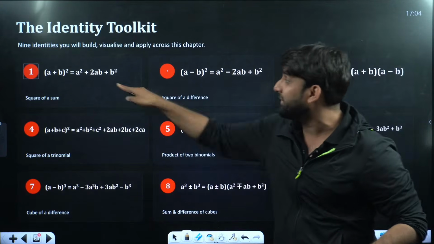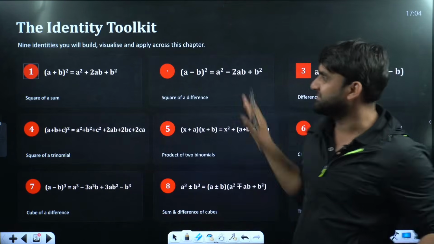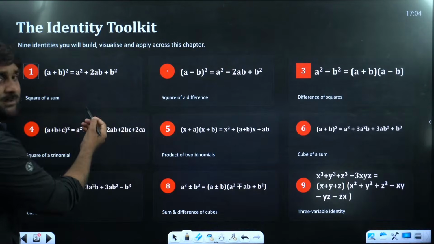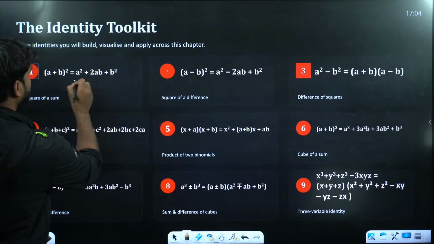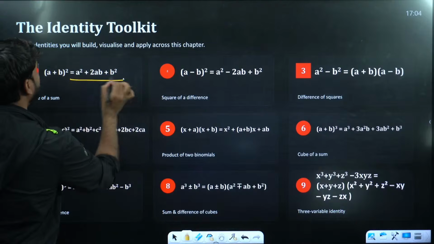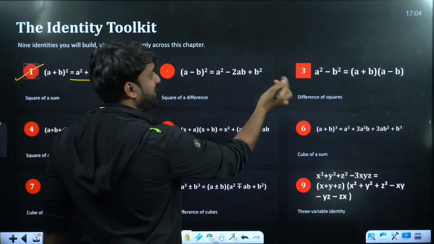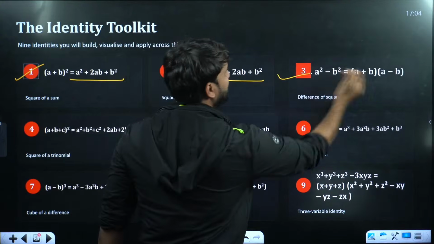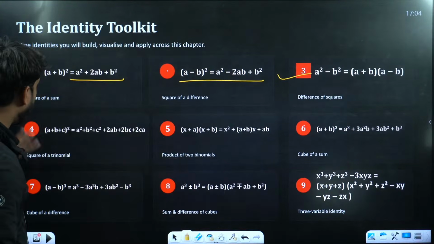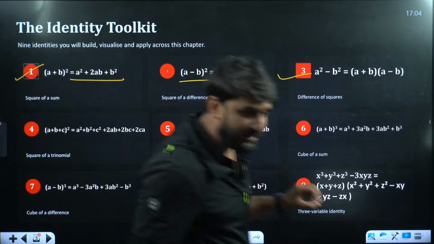We'll be discussing each and everything separately on the respective slides. So this is (a plus b) whole square, a square plus b square plus 2ab. This is called an algebraic identity. Second is (a minus b) whole square, a square plus b square minus 2ab. Third is a square minus b square. These all, can you see here, 9 identities are there, and these are the most important identities.